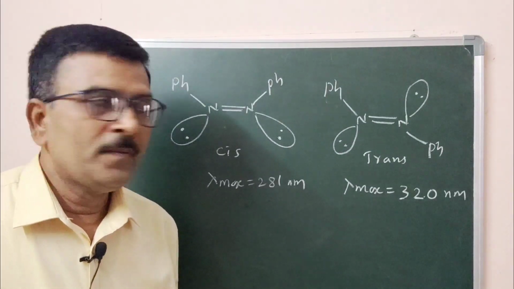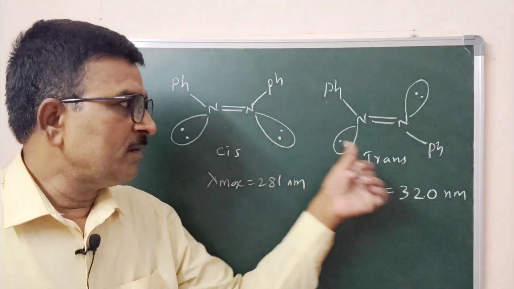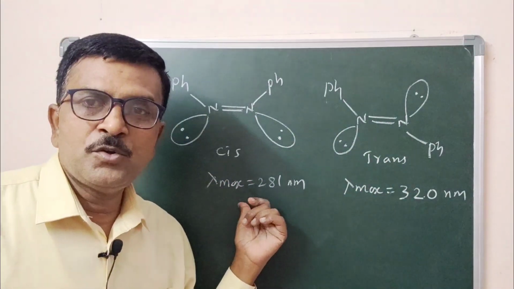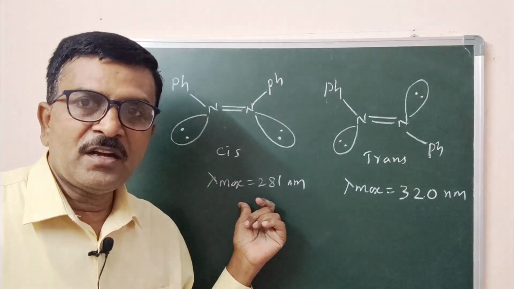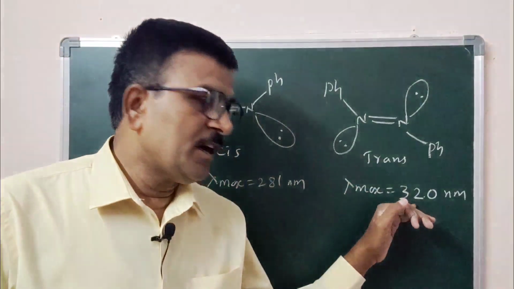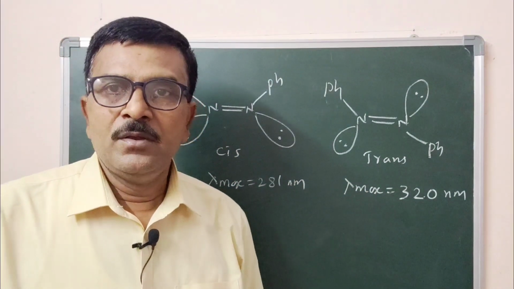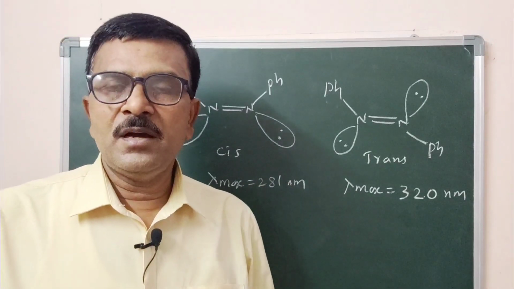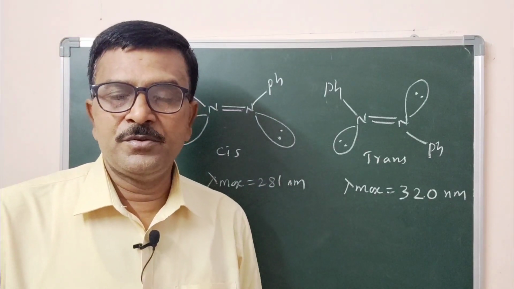This is the cis isomer, this is the trans isomer. So always the cis isomer absorbs at a shorter wavelength when compared to the trans isomer, which absorbs energy at longer wavelength. So this is about the steric factor that influences the absorption maxima in molecules.